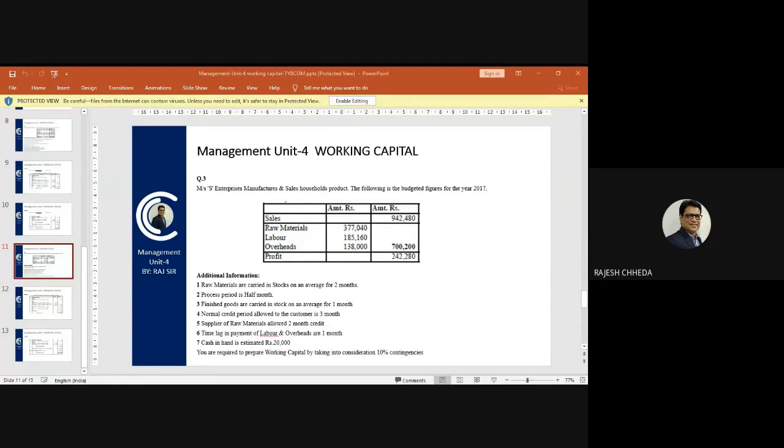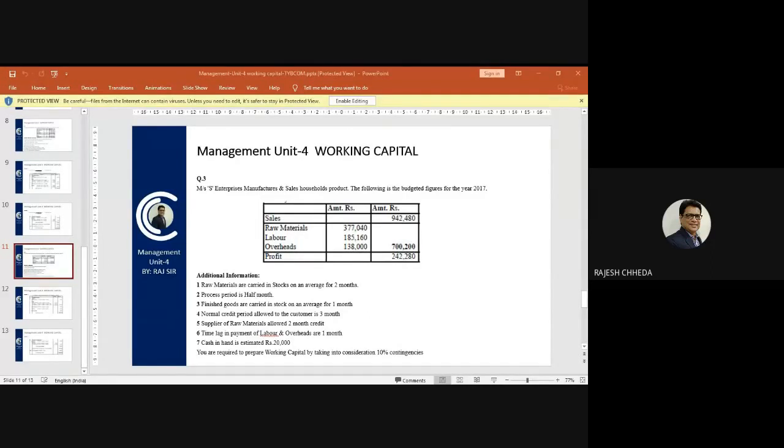So creditors as well as time lag, which is outstanding labor and outstanding overheads, gives you total current liabilities. You have already calculated current assets. Now you have calculated current liabilities. Current assets amount minus current liability amount will give you working capital.